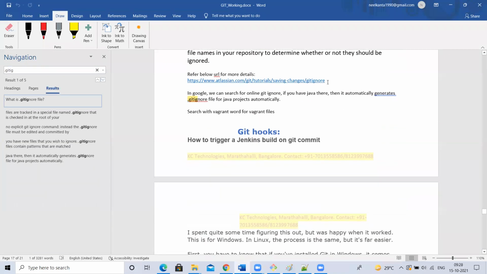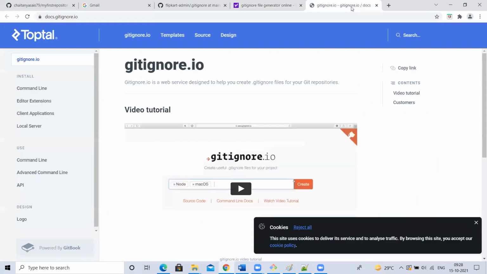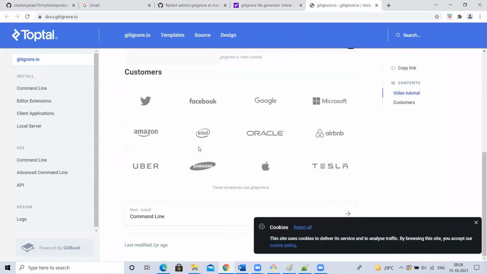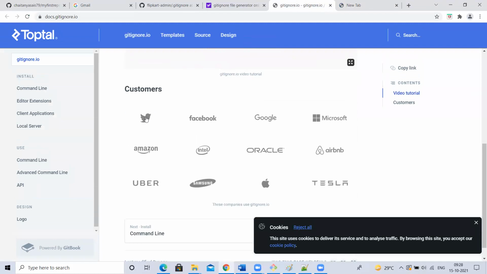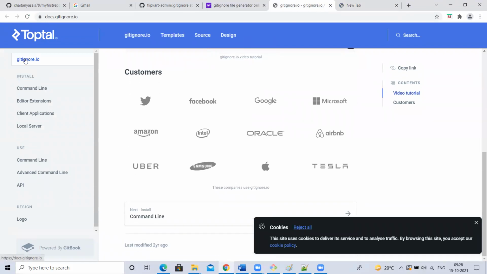.gitignore. Okay, this is a link. Somewhere I gave it in the document only. So if you go here, okay, what is the site? gitignore.io. Okay, where is that? Okay, go to this site, gitignore.io.